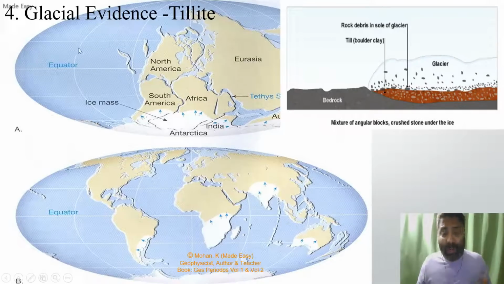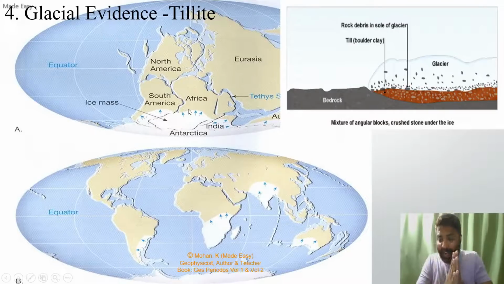Next evidence suggested was glacial tillite or glacial deposits. So we all know that once upon a time when Gondwana was together, South America, Africa, India, Antarctica, Australia were all forming a single landmass. Here all these were covered with a giant glacier. Okay, and this giant glacier gradually collected large boulders, sediments and all. And when the continents drifted apart, the glaciers slowly melted because Gondwana was in the polar temperate climate.